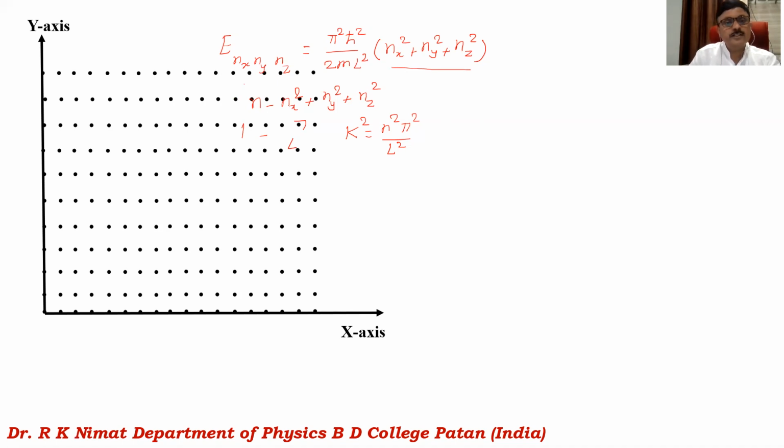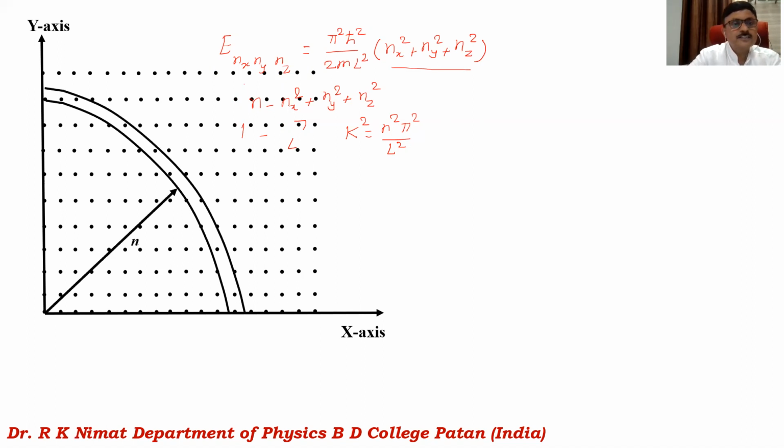I have shown it here in 2 dimensions. You can consider it in 3 dimensions. Here nx, ny, nz are integers, meaning there are all possible combinations: nx equal to 1, ny equal to 1, nz equal to 1, and all possible combinations. And we'll consider here a sphere of radius n with thickness dn, which I have shown here. So n is the radius of that sphere and dn is the thickness.